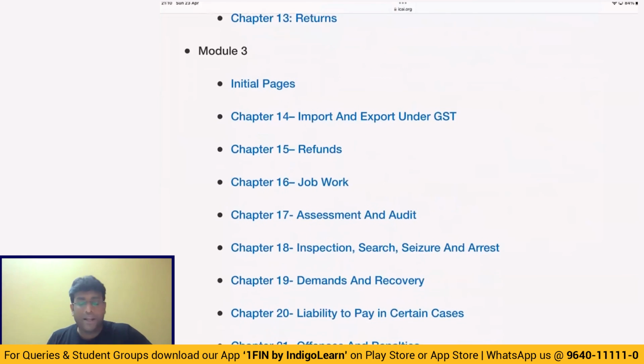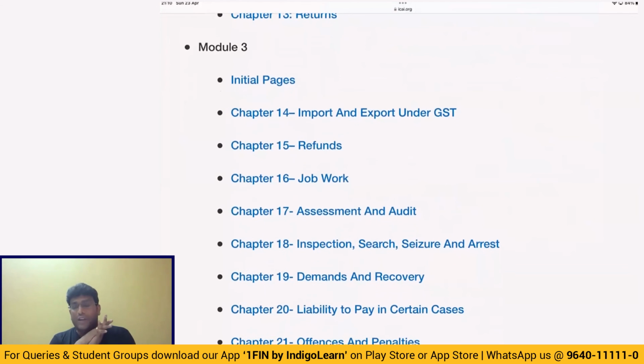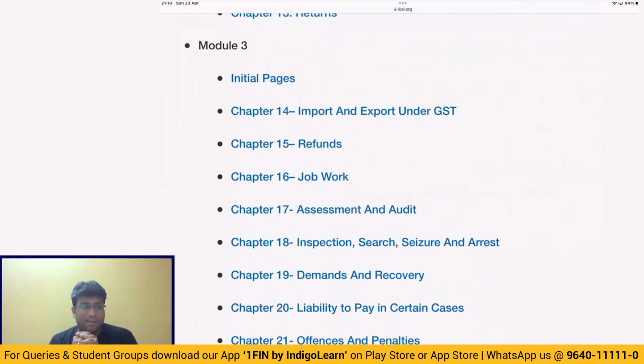Next, returns topic. Please do keep in mind about the late fees of returns. Already we prepared one summary chart and gave it in amendments video. Do check out and watch out, guys. And in returns, please note about the concept of QRMP scheme, an optional scheme for those whose aggregate turnover does not exceed 5 crores. And aggregate turnover means what we already know. Aggregate turnover covers all taxable supplies, exempt supplies, interstate supplies, and exports on all India basis under same PAN.